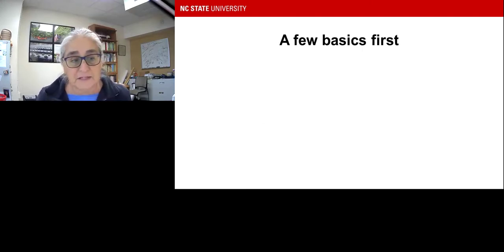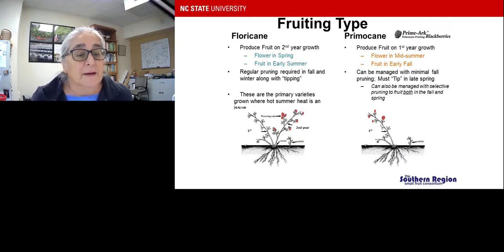So just a few basics first before we begin. The blackberry has two fruiting types. There are floricane fruiting types. They produce fruit on the second year growth. They flower in the spring. They fruit in early summer. Regular pruning is required in the fall and winter, along with the summer tipping.